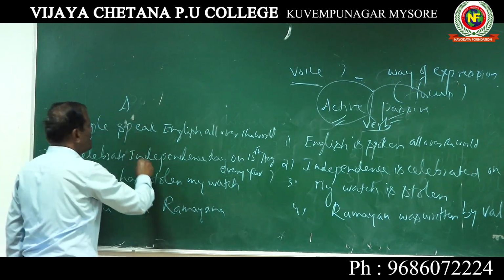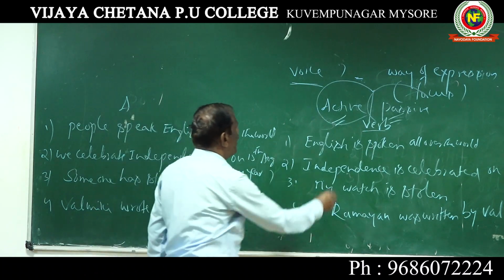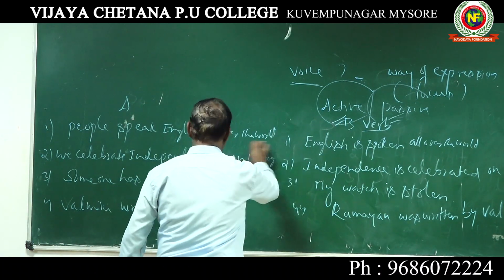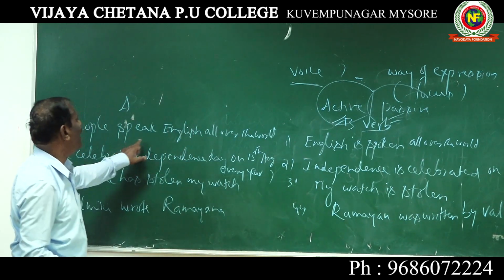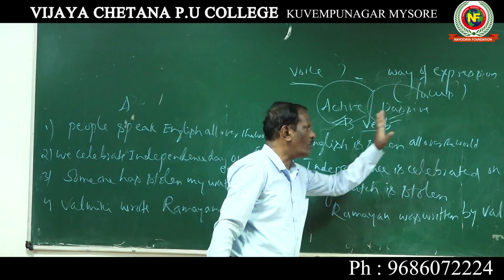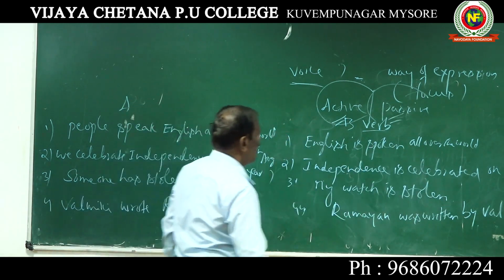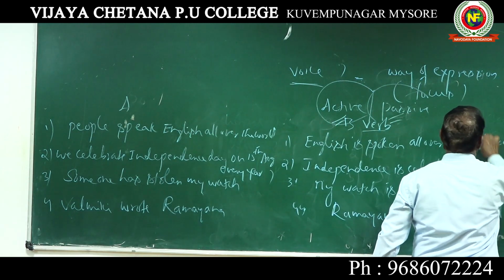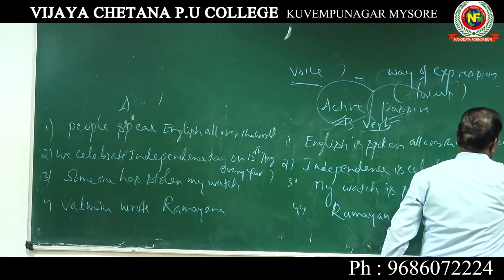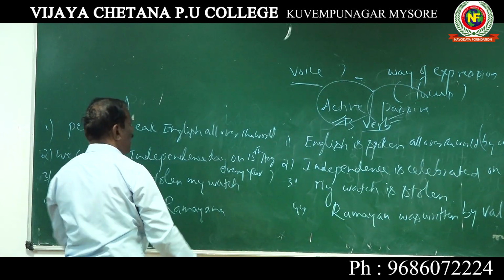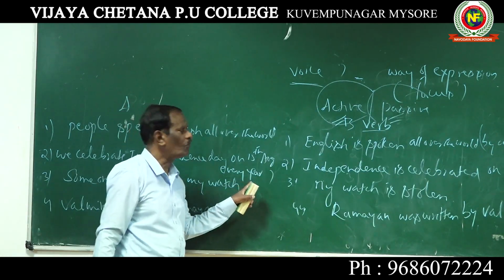Look at these sentences under A and under B. They are pairs, see. People speak English all over the world. English is spoken all over the world. We celebrate Independence Day on 15th August every year.